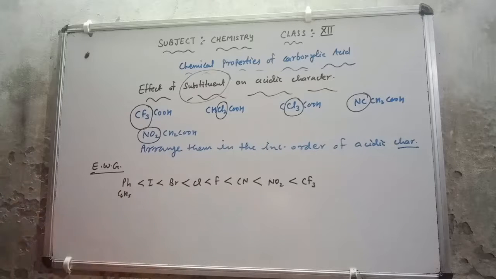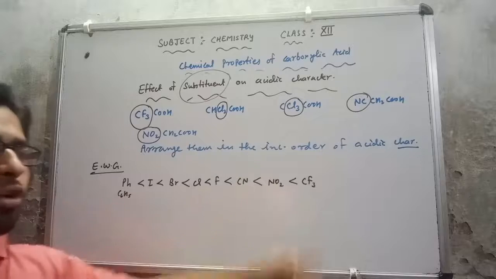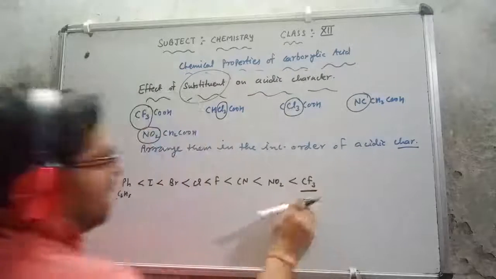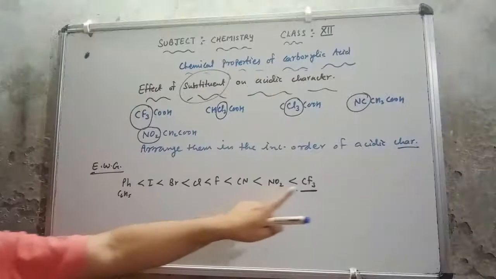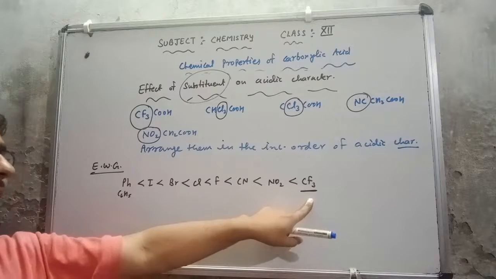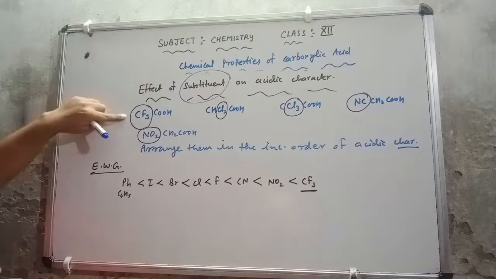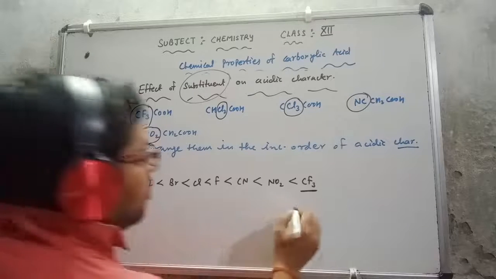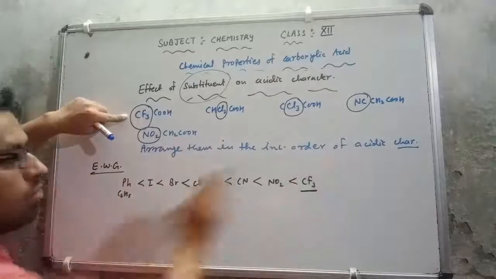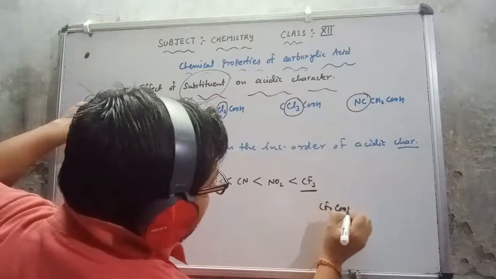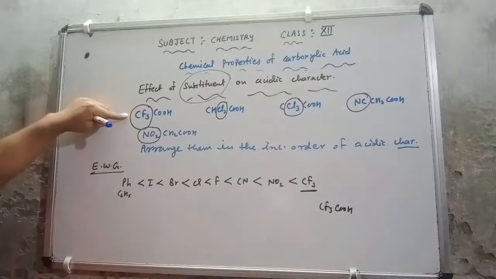The strength is mentioned in front of you, so you can check that CF3 is the most electron withdrawing group, so it will show more acidic character. Since I want to write the increasing order, it will come at last. So CF3COOH will come at last.